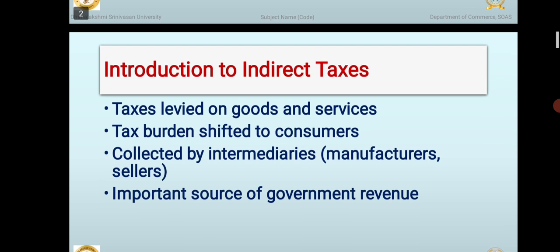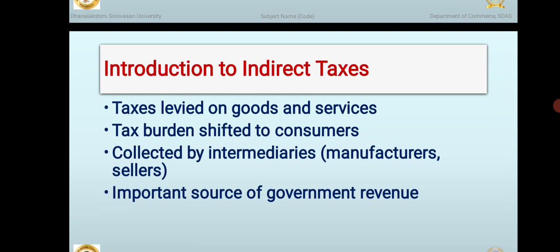Indirect taxes are taxes that are not paid directly by individuals to the government. Instead, they are charged on goods and services that we buy and use in our daily life. First, indirect taxes are levied on goods and services. This means whenever we purchase items like clothes, foods, mobile phones, or use services like transport or internet, a tax is included in the price. Examples of indirect taxes include GST and sales tax.